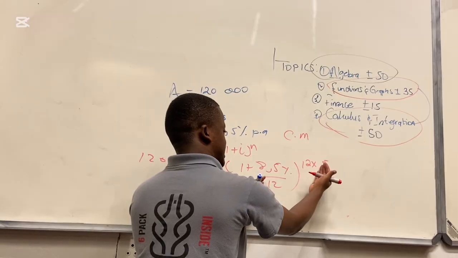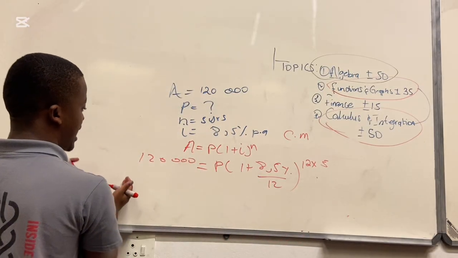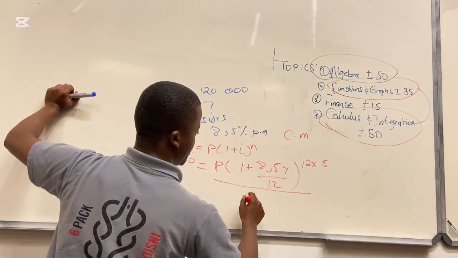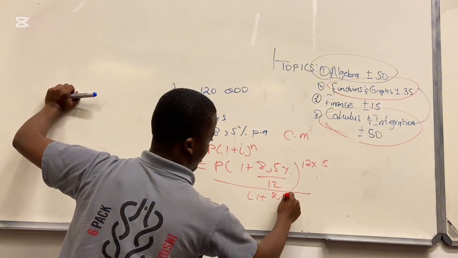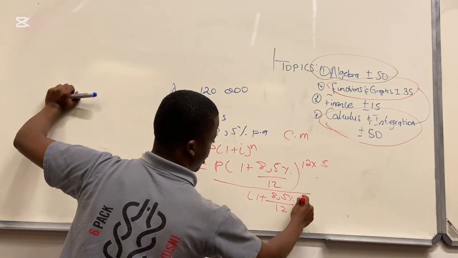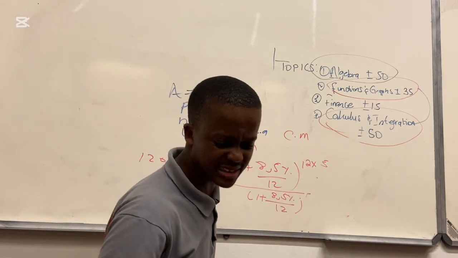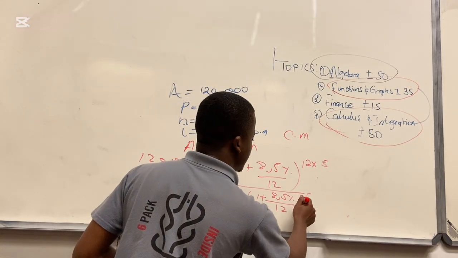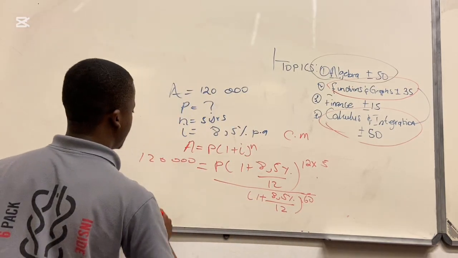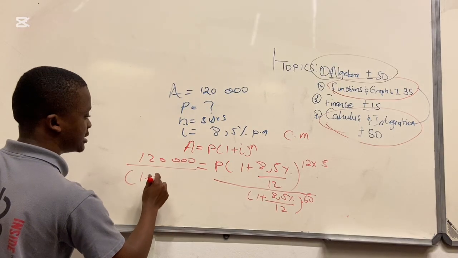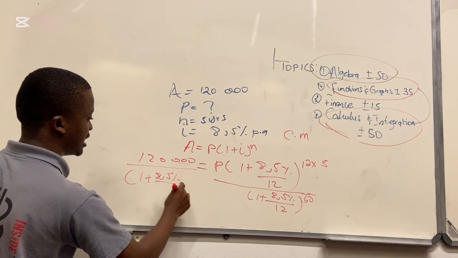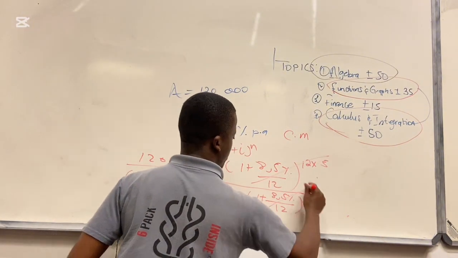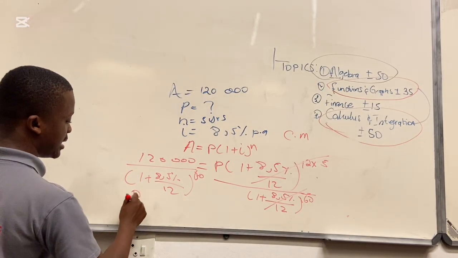So you can just divide both sides: 1 plus 8.5% over 12, to the power of 12 times 5, which is 60. This cancels, and we are left with P.